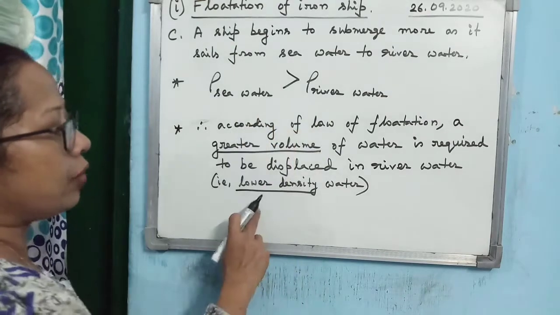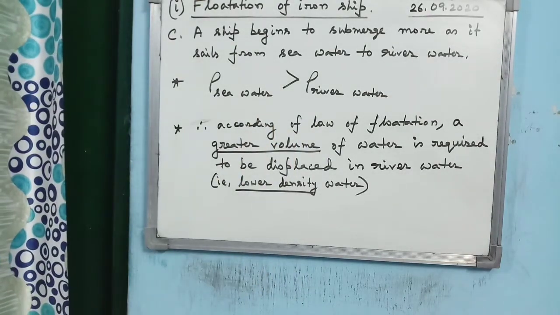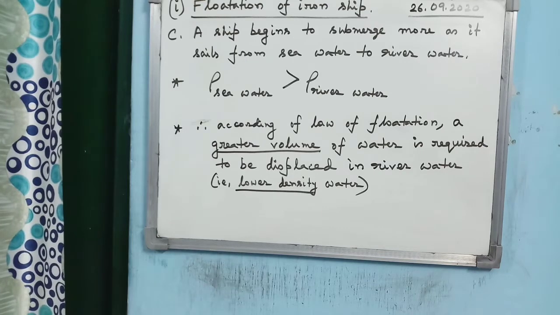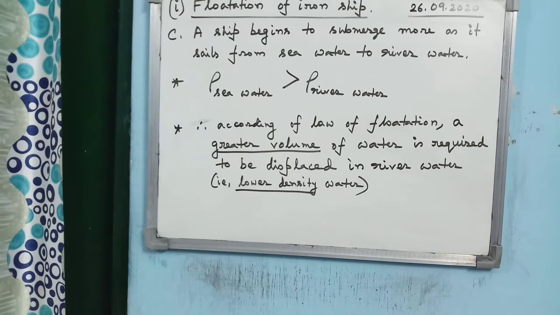So this is the way you can answer this question point-wise. And your answer will be the same if it comes that a ship moves from one sea to another sea, then also this will happen. In the sea whose density of water is more, less volume of the ship will be within water, and in the sea where density of water is less, more volume of the ship will be within the water.